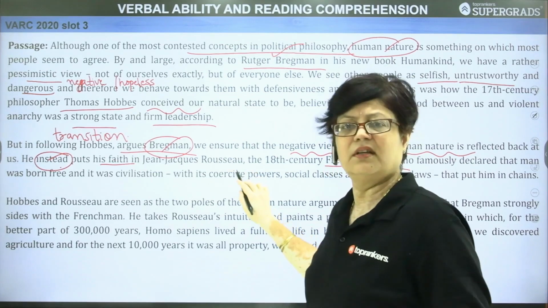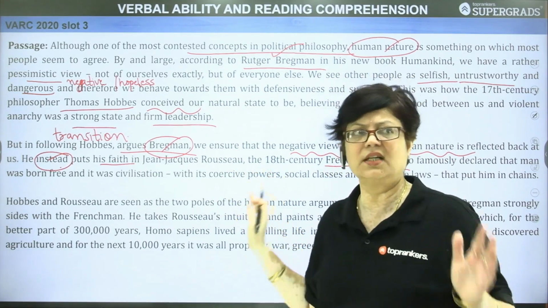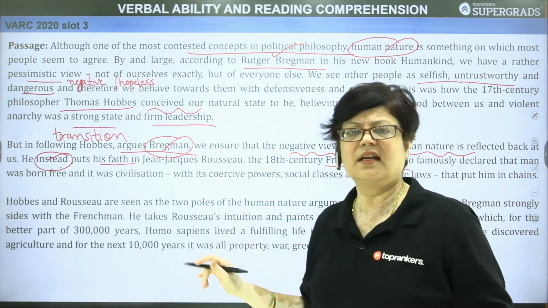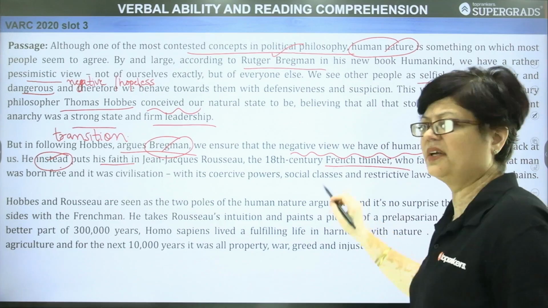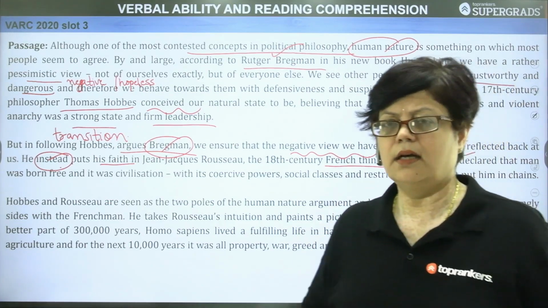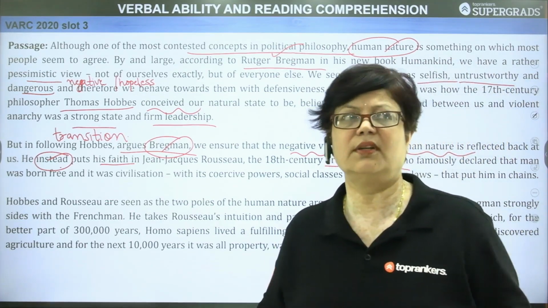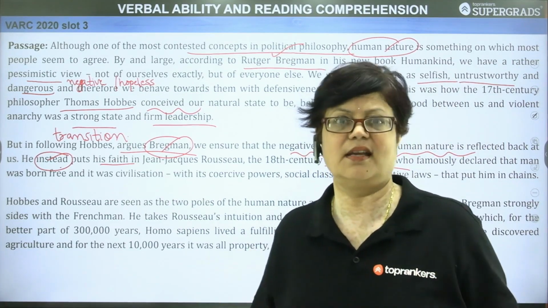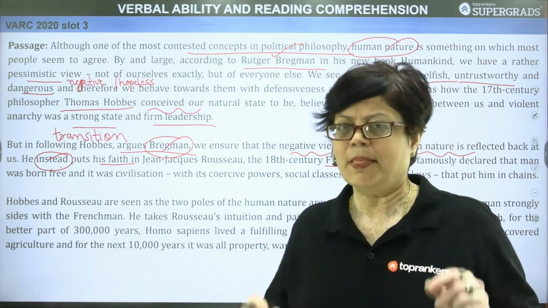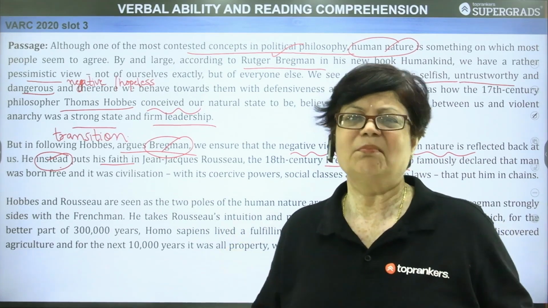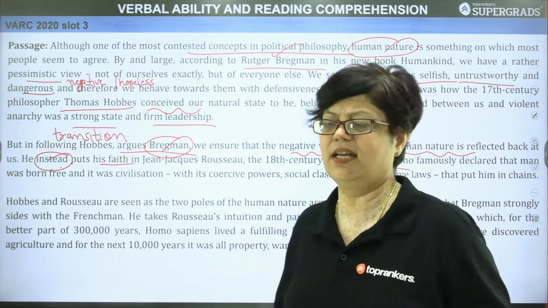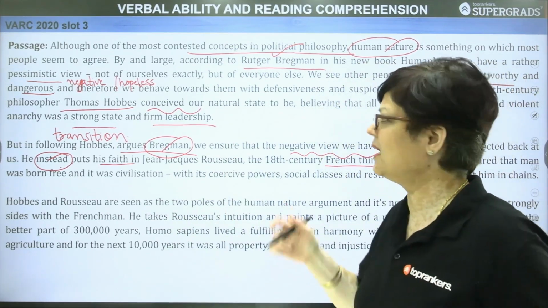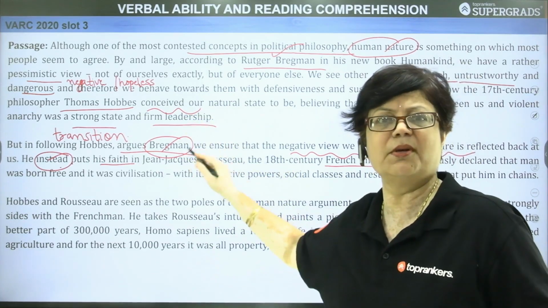So, Rousseau is a philosopher of all times. He was a writer, he was a historian, he was an author. I said he was a philosopher. He is very, very famously known for French Revolution and his revolutionary ideas. One of his ideas is man is always born free, but he is put in chains in any society. So his view is completely opposite to that of Thomas Hobbes' view.